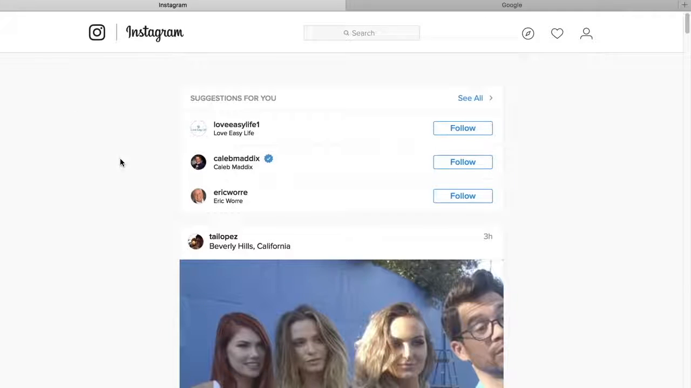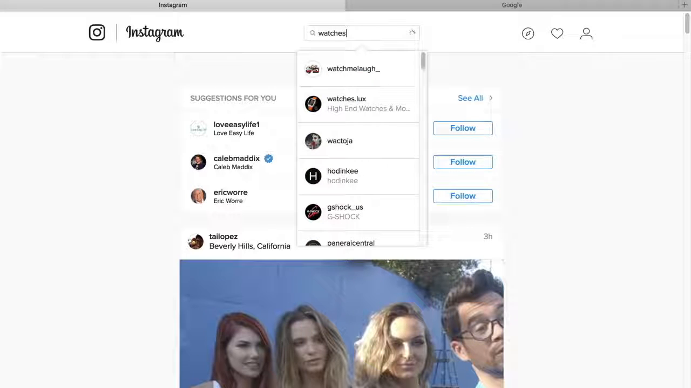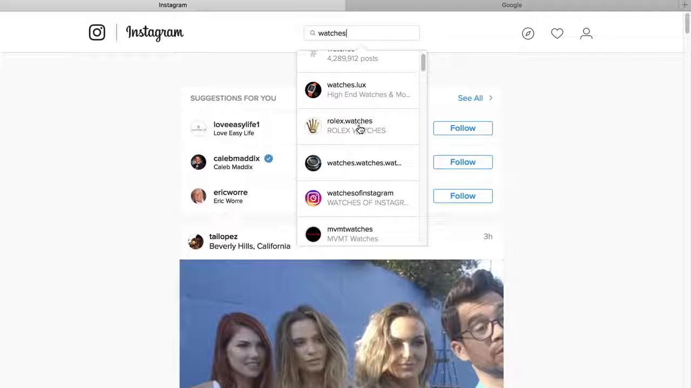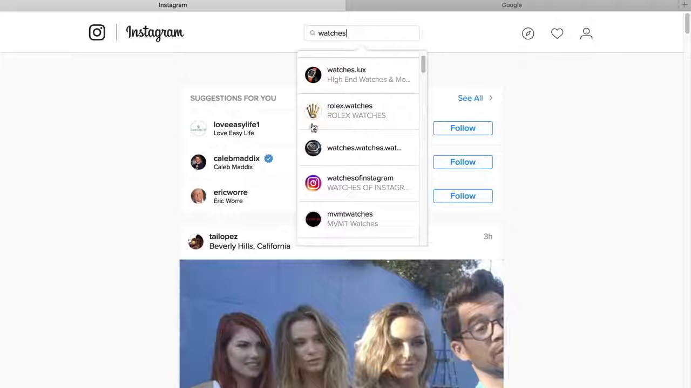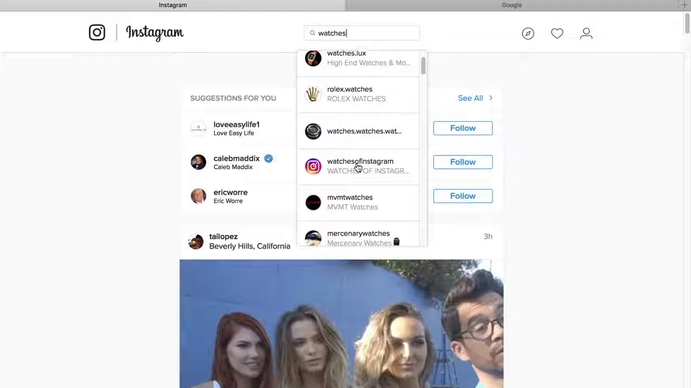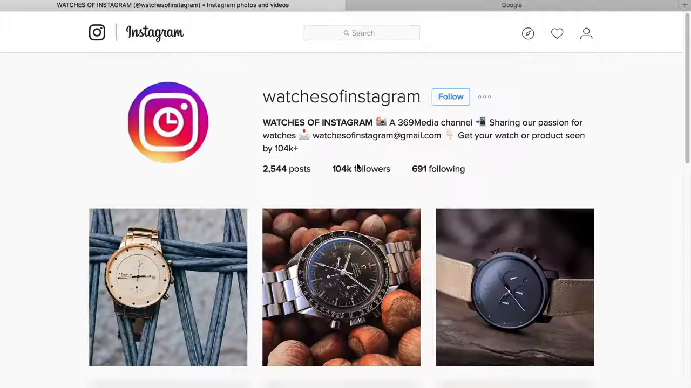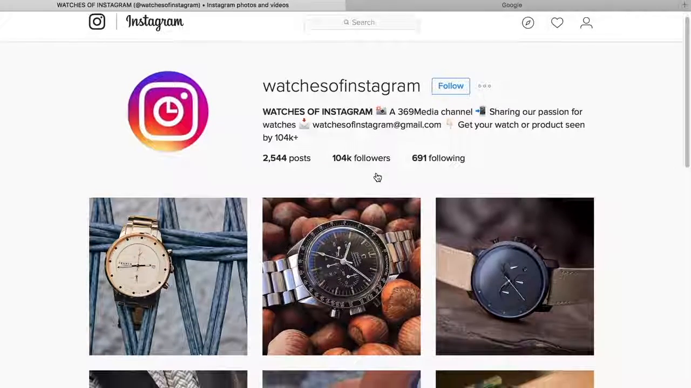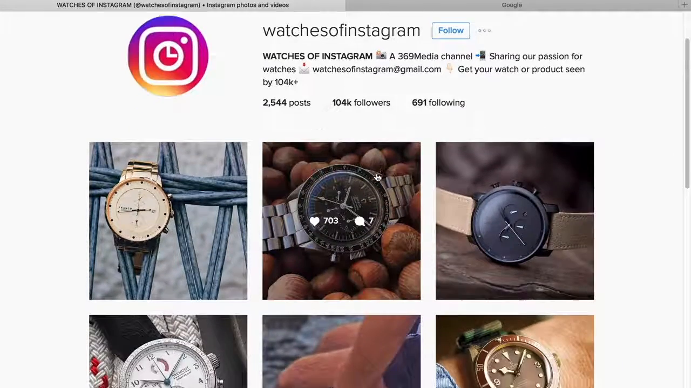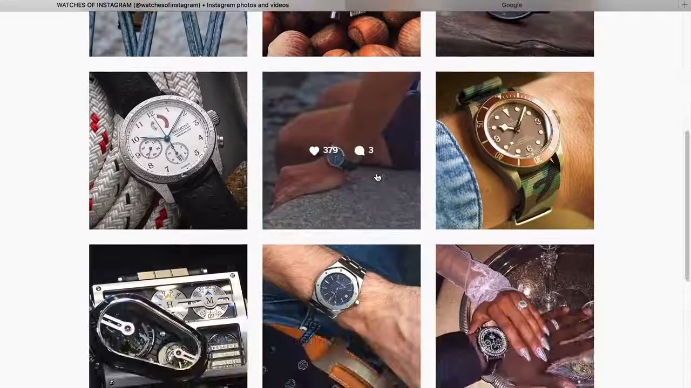I want to go over to Instagram, and I'm going to try to find a general watch page for you. So let's put watches into our search bar. Rolex watches, we don't want to do that, because they're associated with Rolex, or probably just posting Rolexes every day, and I don't think we are selling Rolexes. So let's go to watches of Instagram. All right, 104K followers, so they have a pretty big following.